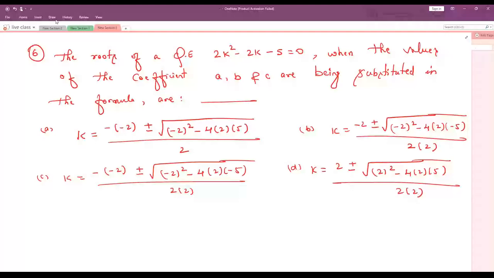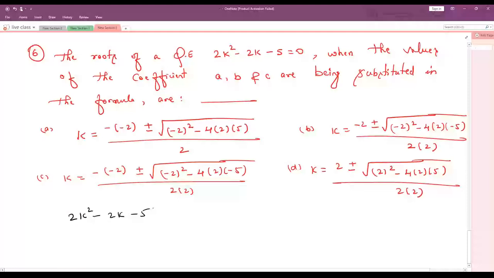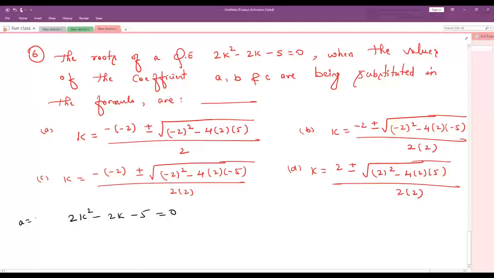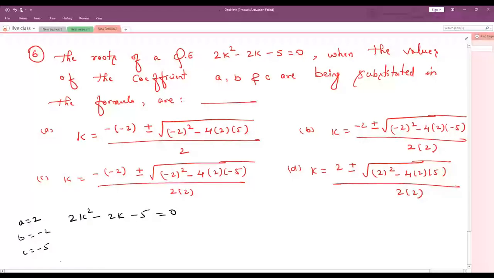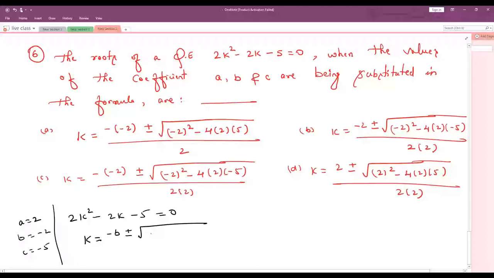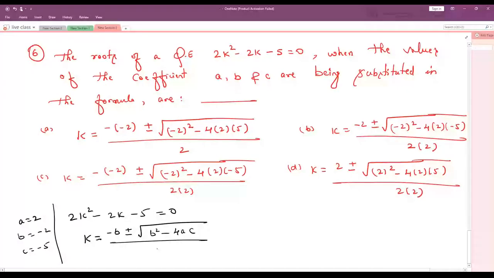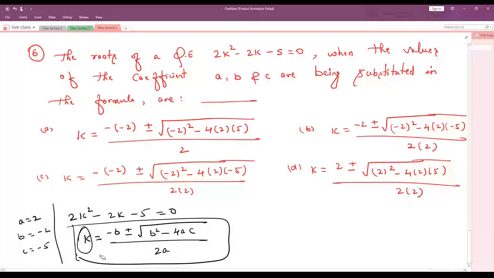You understood the question? In 2k square minus 2k minus 5 is equal to 0, here the value of a is plus 2, value of b is minus 2, value of c is minus 5. So we have the formula: k is equal to minus b plus or minus root of b square minus 4ac, whole divided by 2a. This is the quadratic formula. Here be careful, I have not written x because here k is the variable, so you should write k. If x is the variable, you should write x. Understood?